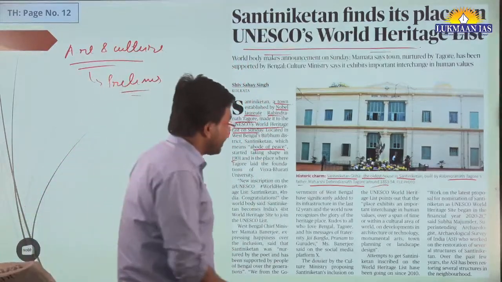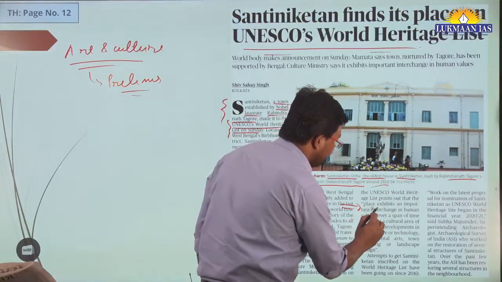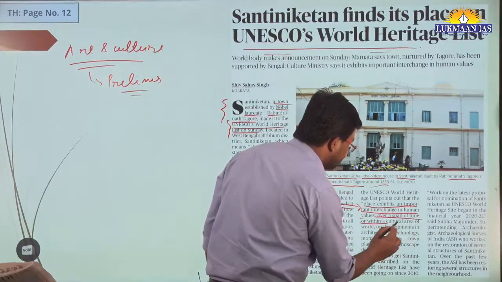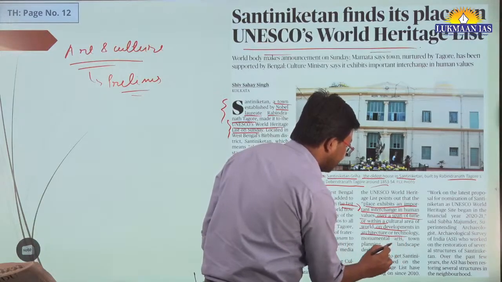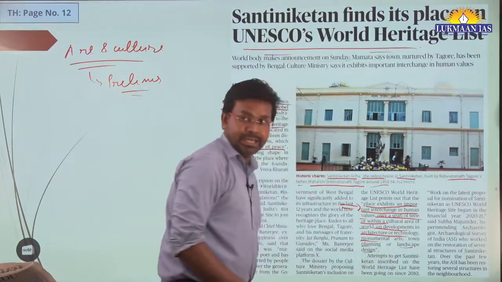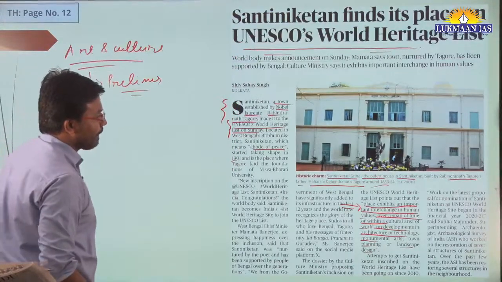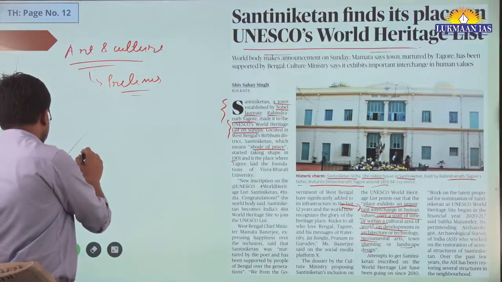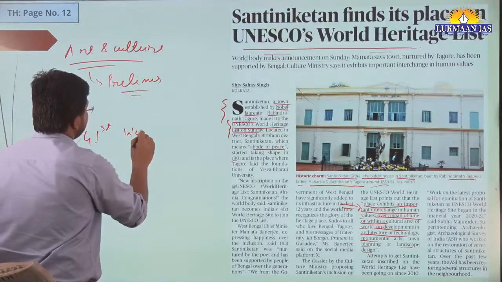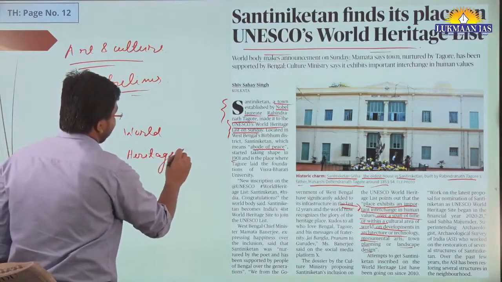Santiniketan has received this tag under the category that points out the place exhibits an important interchange in human values over a span of time or within a cultural area of the world, on developments in architecture and technology, monumental arts, town planning or landscape design, etc. This is important for the prelims exam. This is the 41st World Heritage Site in India.